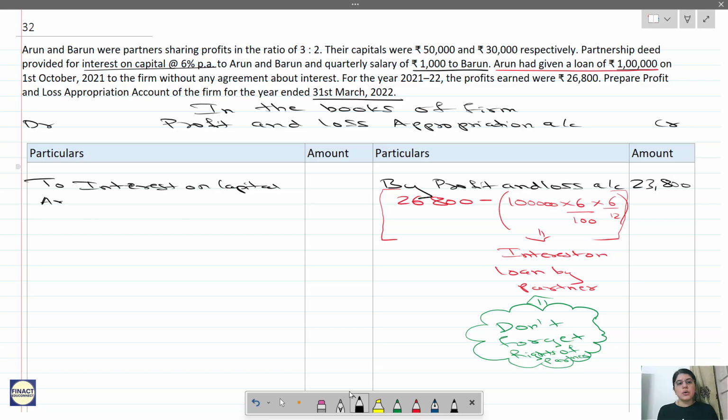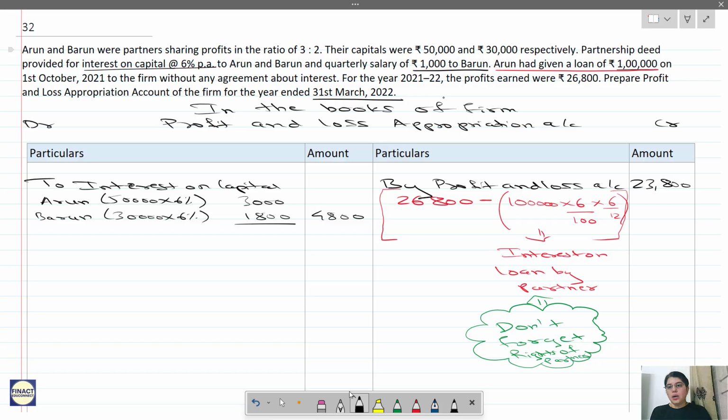So first is Arun. So in this case, see how you present it, understand this. So Arun, how much is Arun? Arun has a capital of 50,000. So 50,000 into 6%, you will be writing that amount in the inner column only. And then total you will be taking it to the outer column. So 30,000 into 6%. Okay, so let us calculate this. So this comes to 3,000 and this comes to 1,800. So total interest on capital, I will take it to outer column, 4,800.